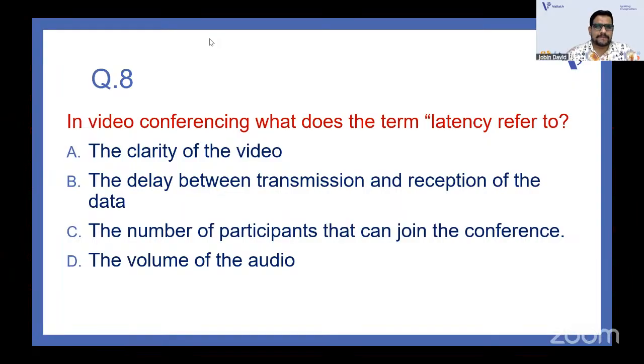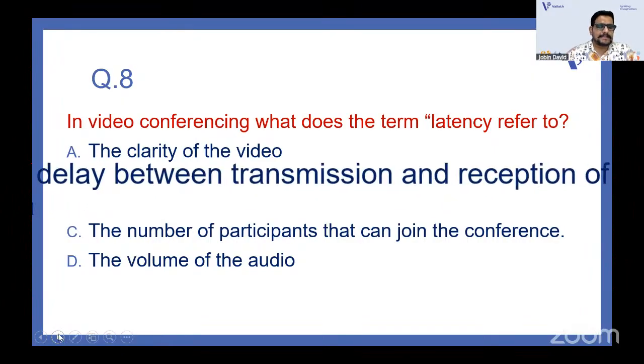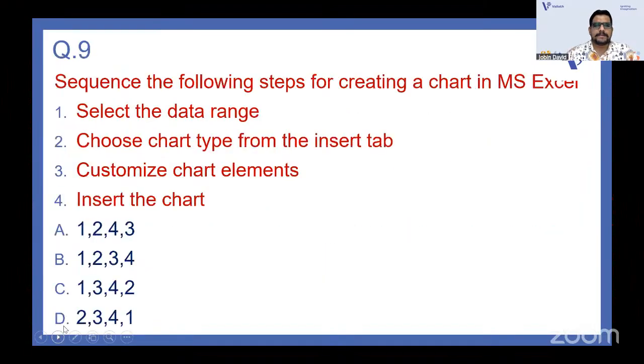Is it the clarity of the video, or the delay between transmission and reception, or the number of participants that can join the conference? What do you mean by the word latency? You think it is option B, the delay between transmission and reception of data? Yes, it is the right answer, guys. That is what you mean by latency in the term of video conferencing. Next question.